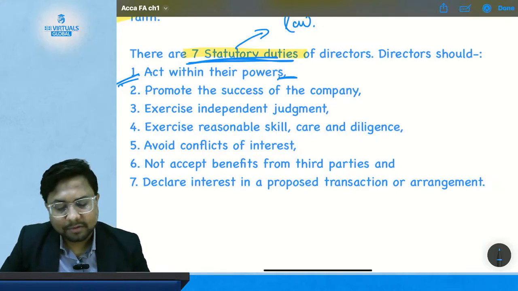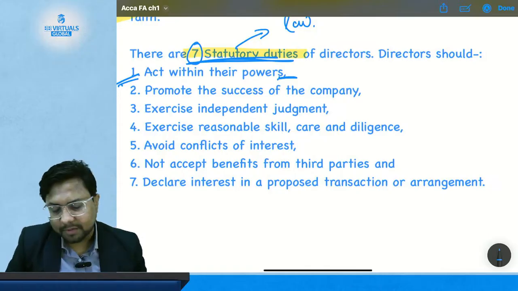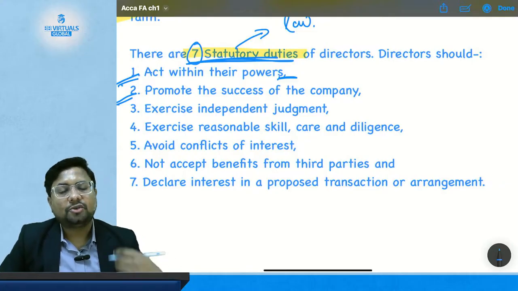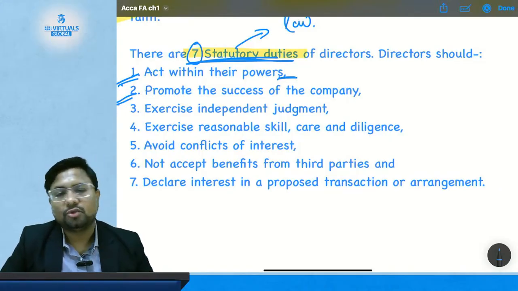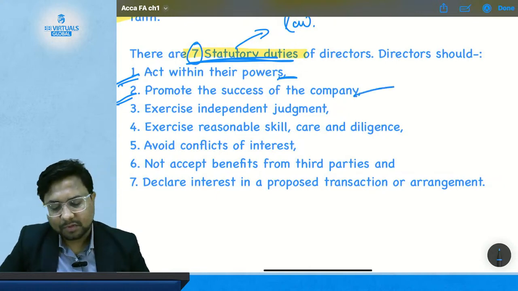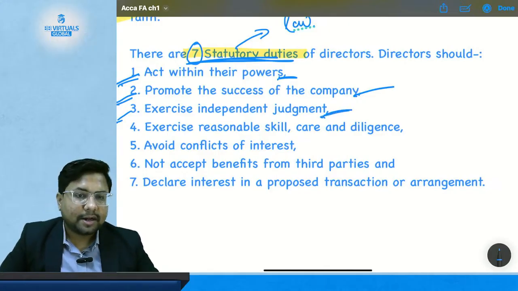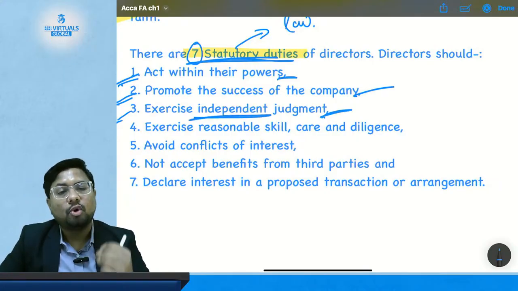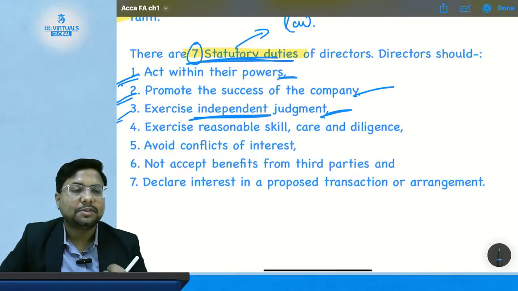How many duties do they have? They have 7 statutory duties. First one is to act within their power. Second, promote the success of the company. So, directors should work towards the success of the company. All their actions, all their policies should be towards the success of the company. So, this is the second duty of the director. Third one is to exercise independent judgment. So, all the judgment that directors take should be independent, and when I say independent, it means it should not be based on some other person's views or some other person's pressure or coercion.